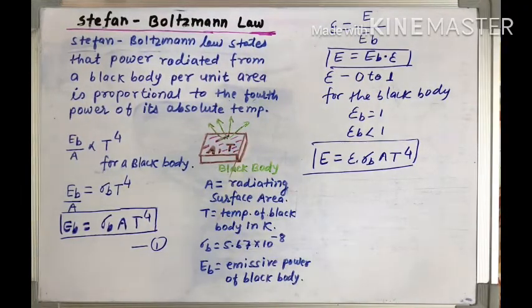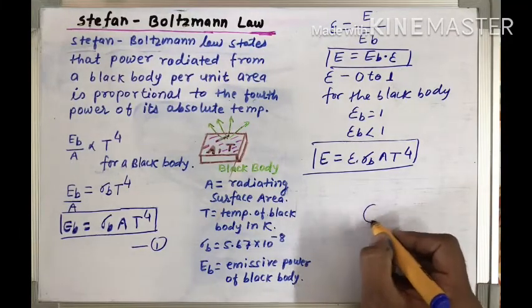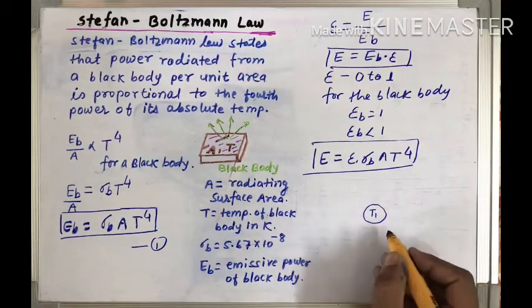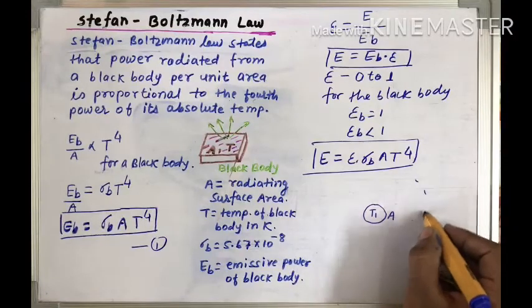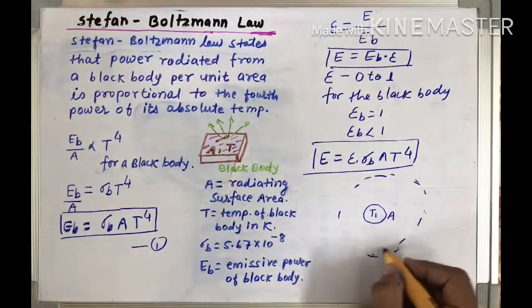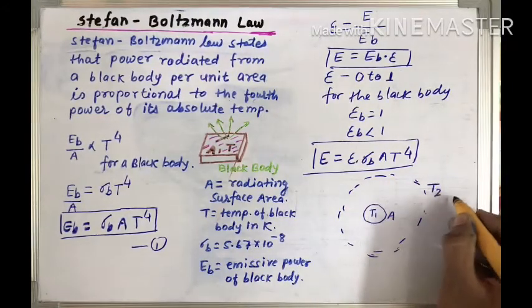Now suppose there is a small object in our environment which is maintained at a temperature T1, having the surface area A, in an enclosure. Suppose this enclosure is very big and it is at temperature T2.